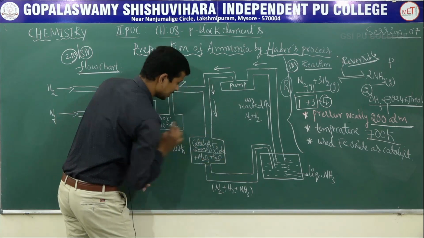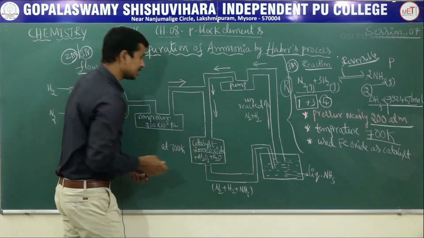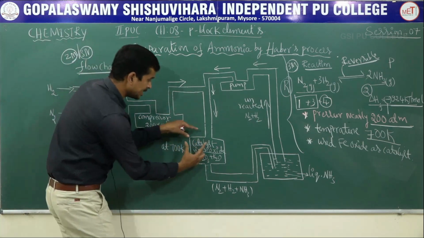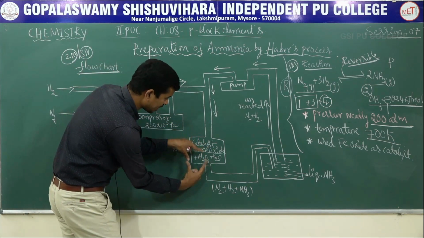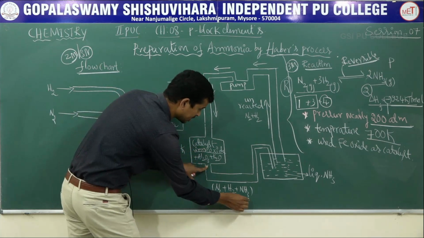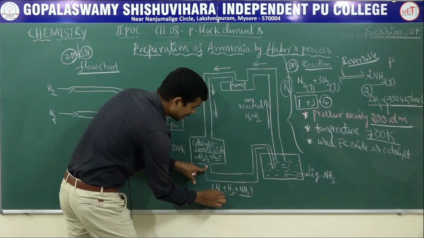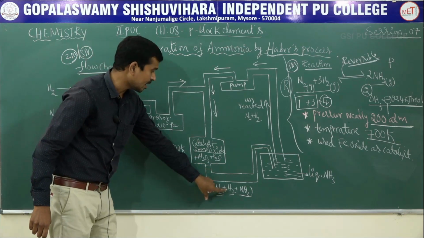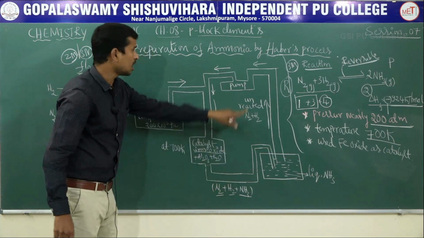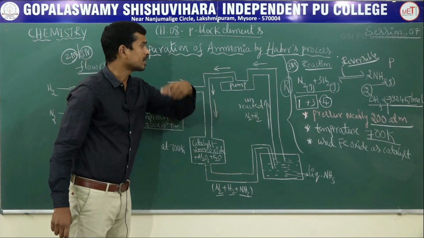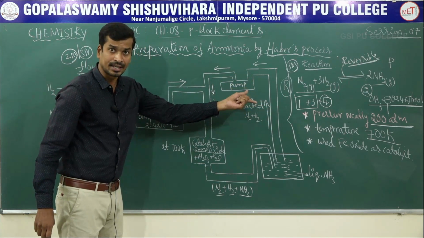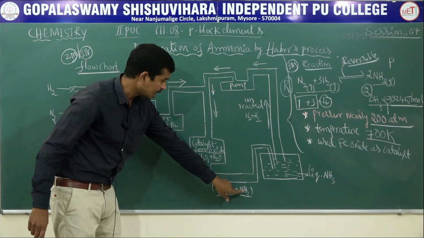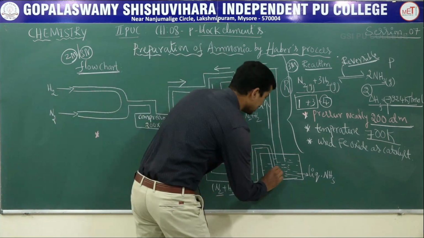Iron oxide and aluminum oxide are used as catalytic promoters, and N2 plus H2 reacts to give what? Ammonia. Some nitrogen and hydrogen remain unreacted, because all Avogadro number of N2 and Avogadro number of H2 do not react at once. The unreacted N2 and H2 and the ammonia are dissolved in water.